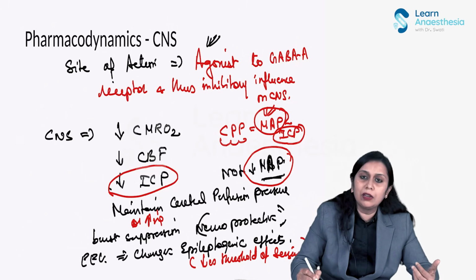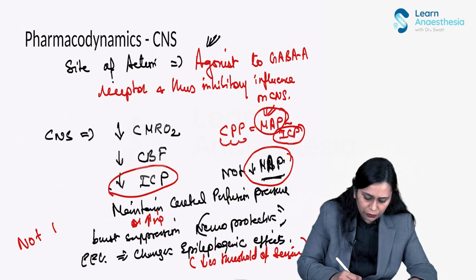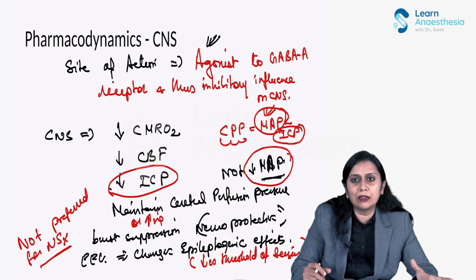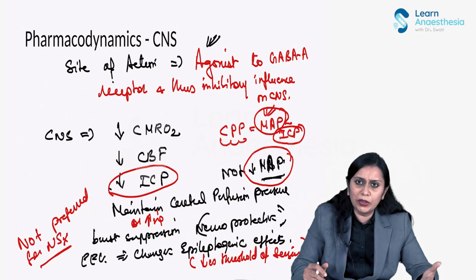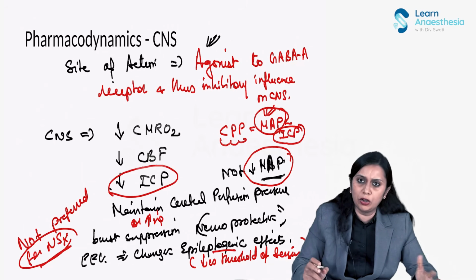So that is why it is not preferred for neurosurgery. But for electroconvulsive therapy, where we need seizure to see whether the electroconvulsive therapy is adequate or not, this can be a good agent. Etomidate can be a good induction agent for ECT, but not for neurosurgical cases. Since it is epileptogenic, we would not prefer it.